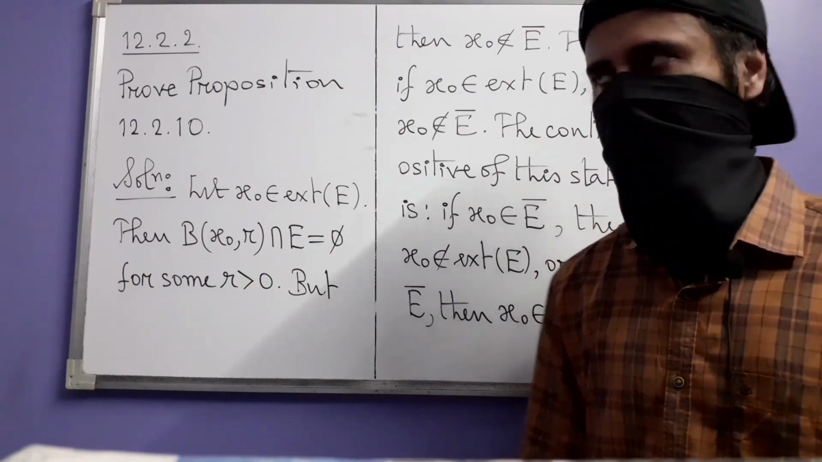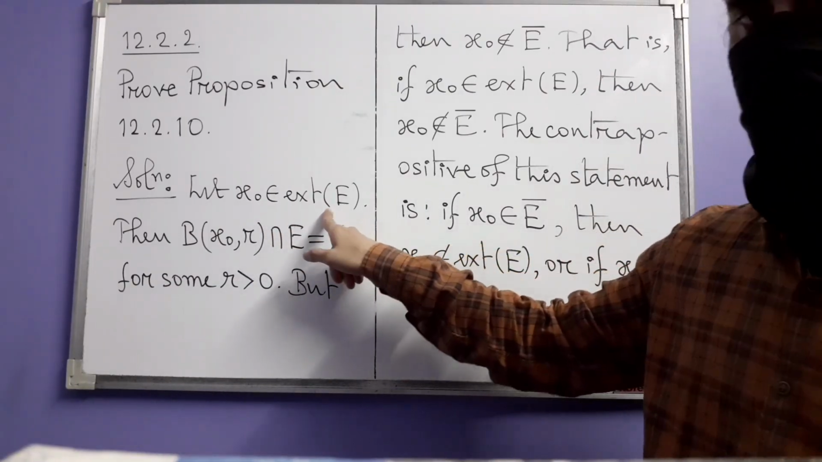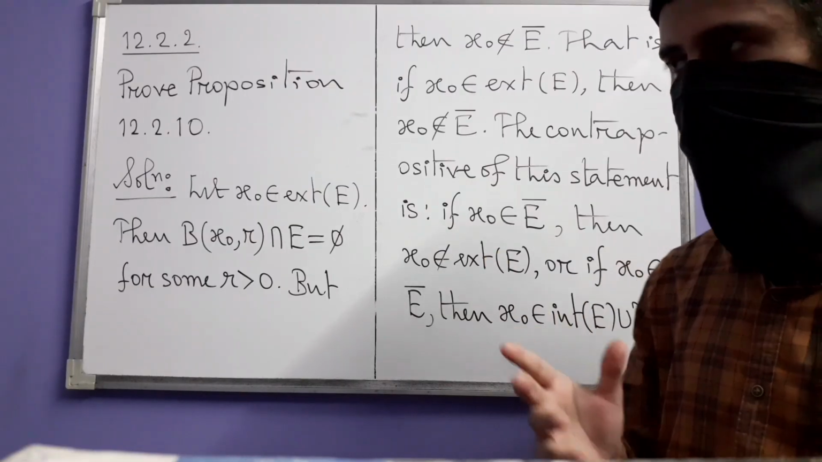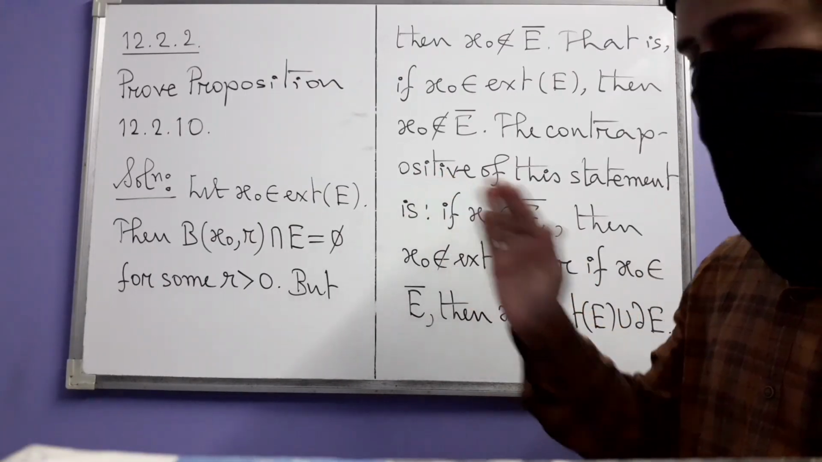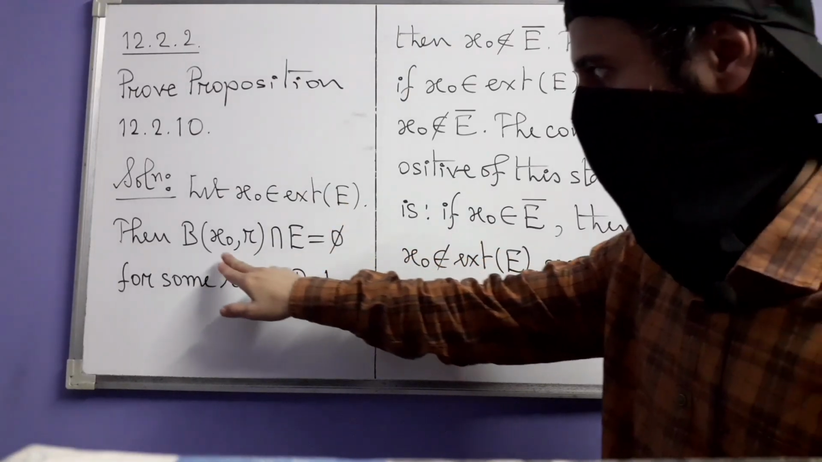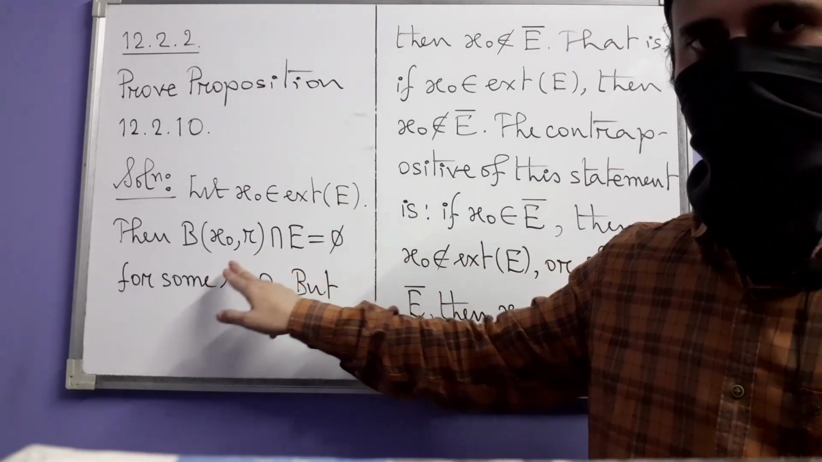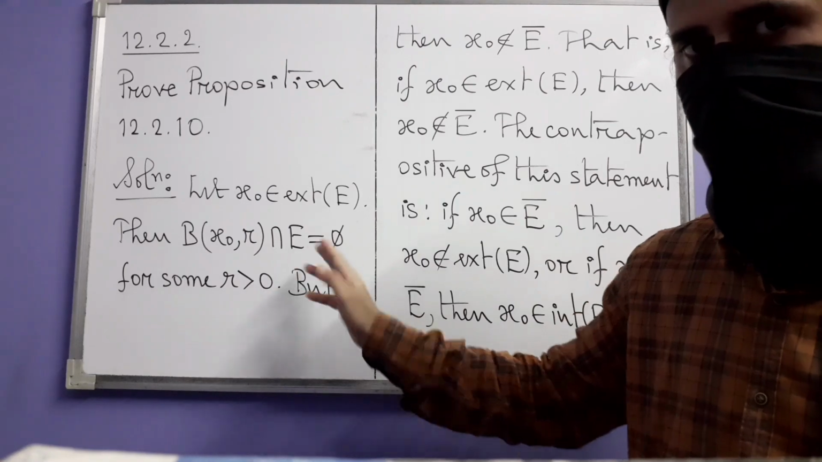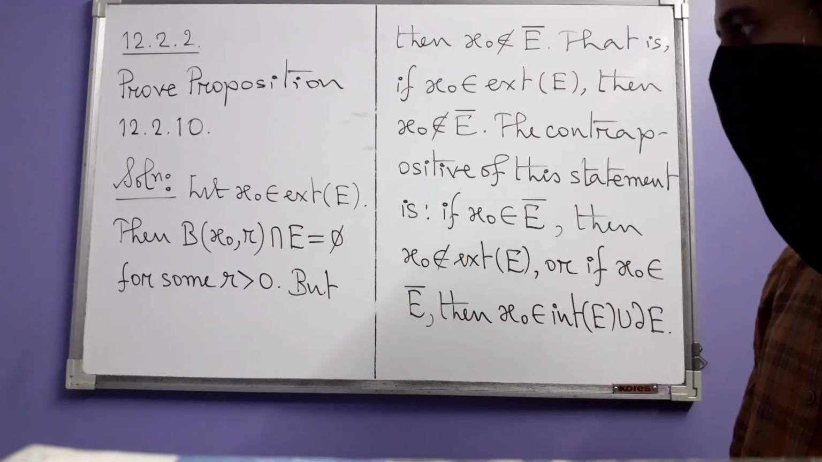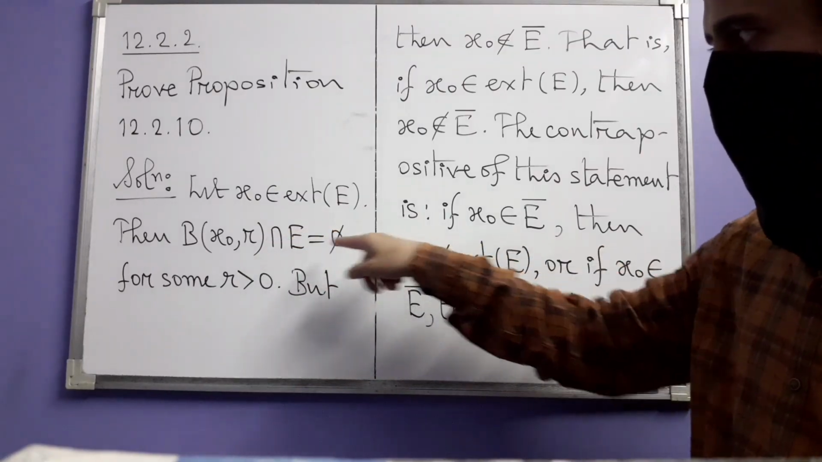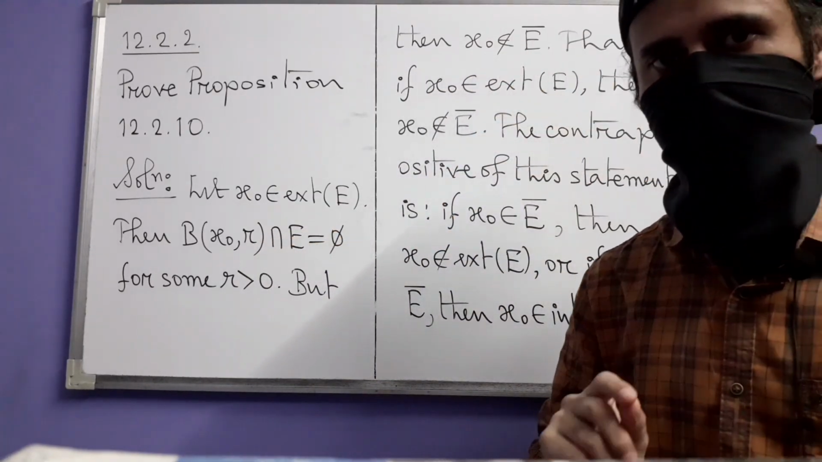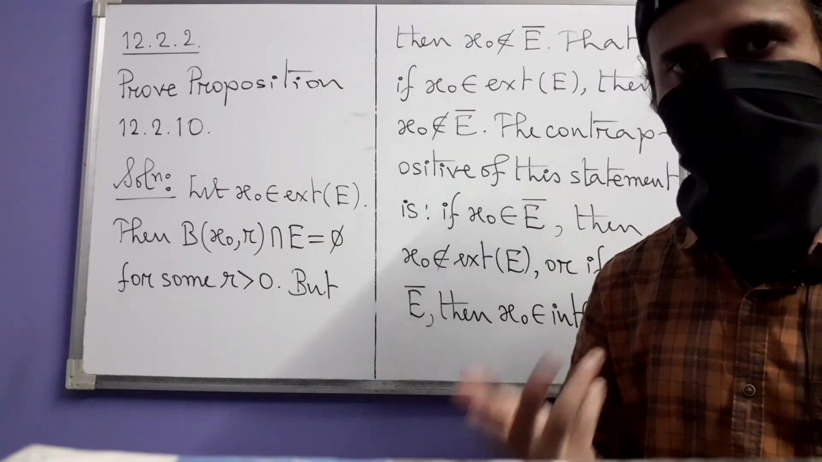Let's start the solution by taking x0 in the exterior of E. I know that we do not have anything to do with the exterior, but let's see what happens if we assume x0 is inside the exterior. By the definition of exterior, some ball centered at x0 will be disjoint from E, will not intersect E, for some positive real number r. But then this implies that x0 does not belong to the closure of E, or in other words, x0 cannot be an adherent point of E.